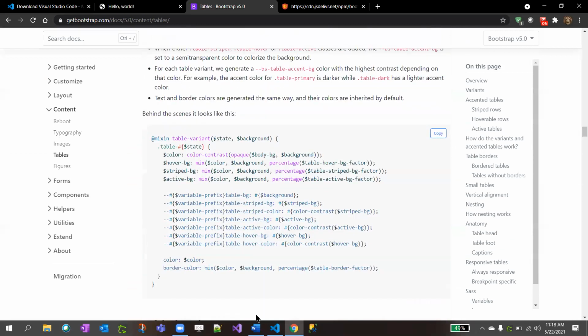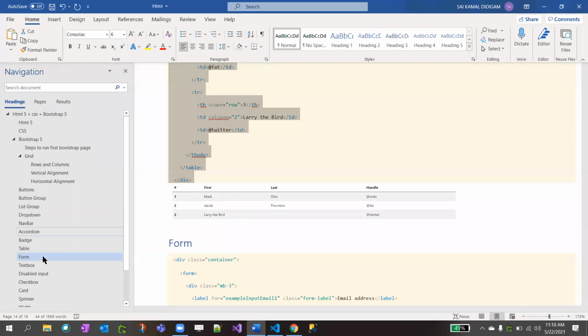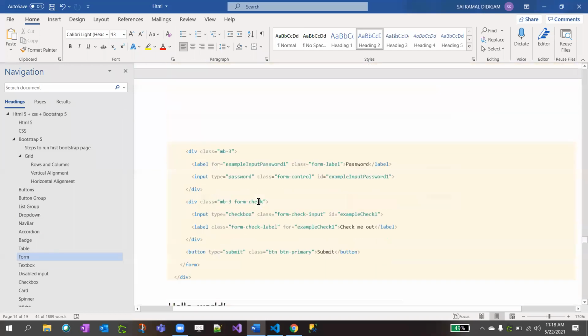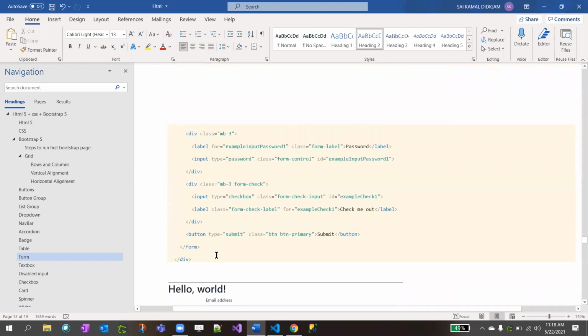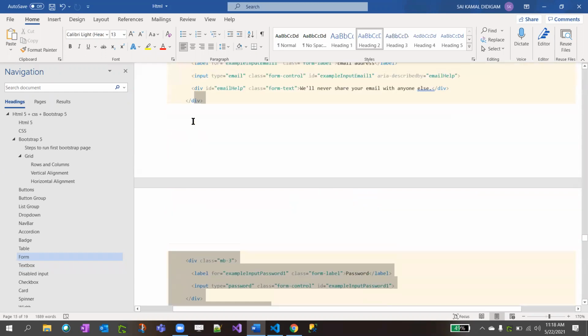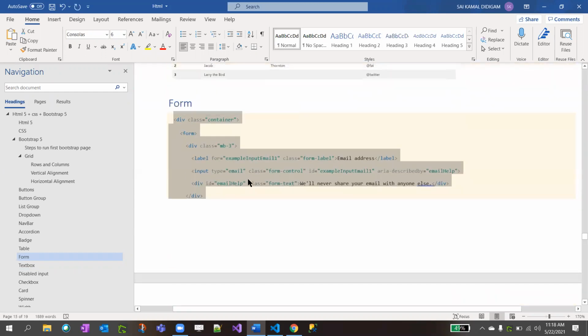So, moving on to the next topic, forms. I want these clean form inputs, like enter input, enter password, submit when I click submit, right? These kinds of things. This doesn't interact with JavaScript. It's only HTML and CSS.